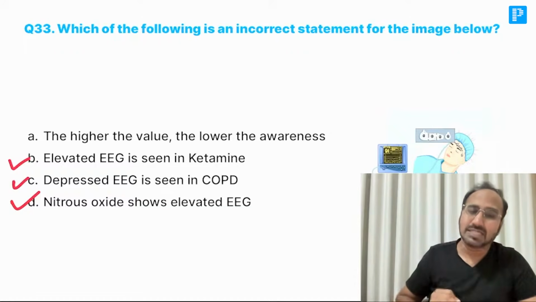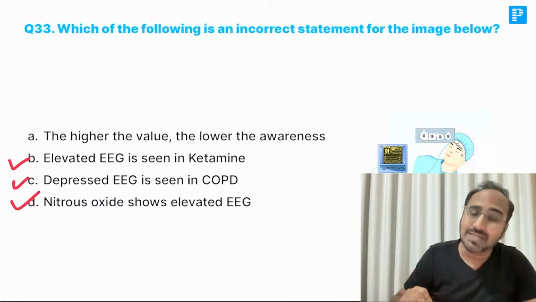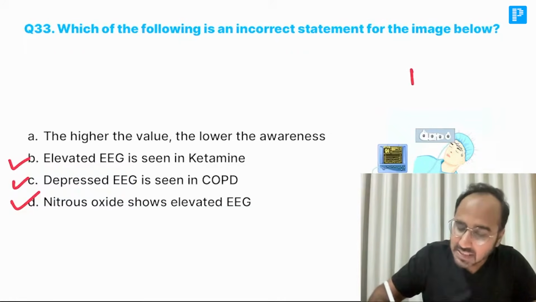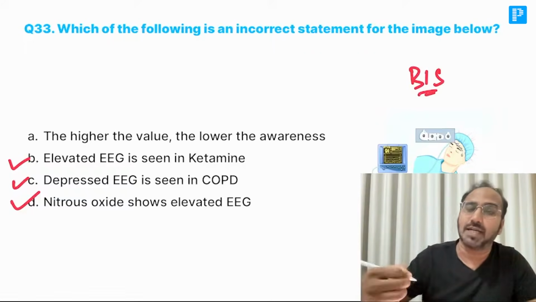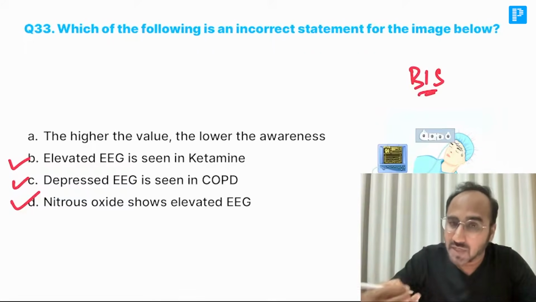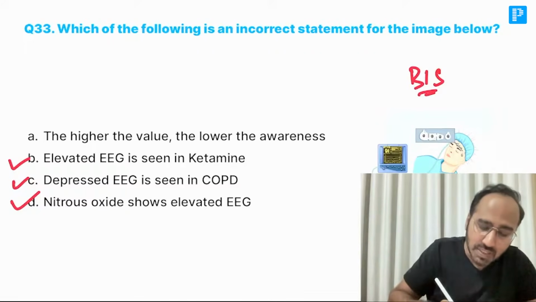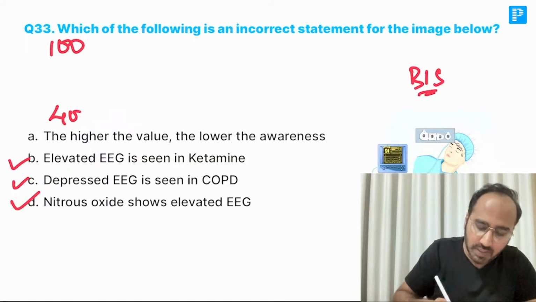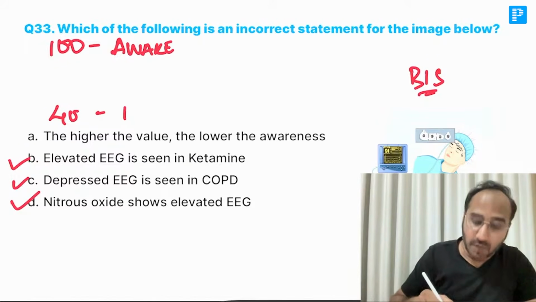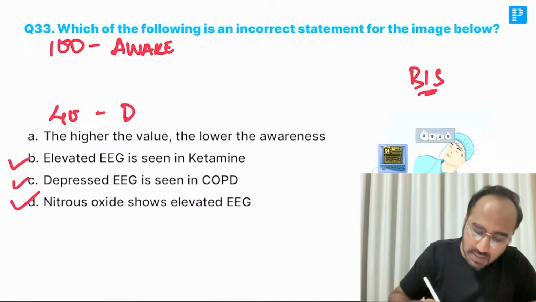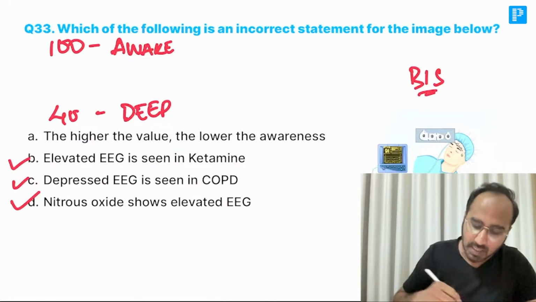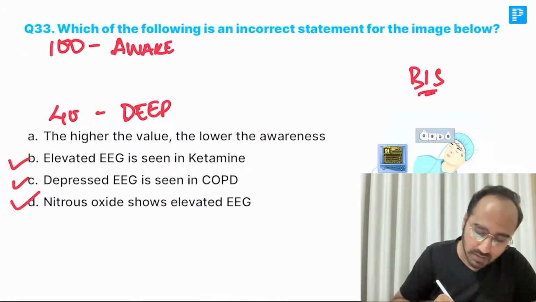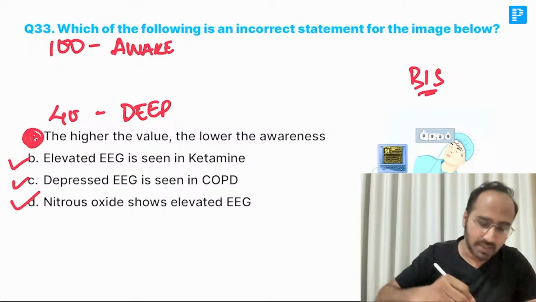Now, regarding this, remember guys, this is nothing but BIS monitoring, bispectral index, that calculates the sum of EEGs. You will get values ranging from 100 to 40. 100 means patient is awake and 40 means patient is deep. So the higher the value means the patient is awake. So that is the incorrect statement.